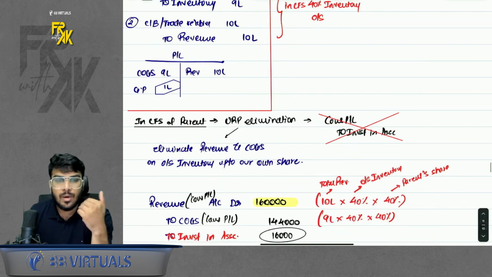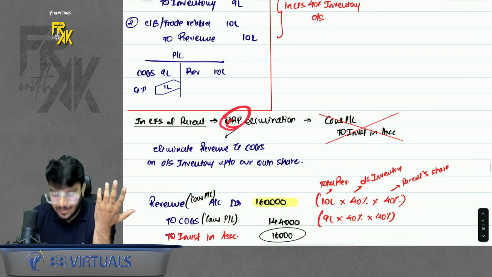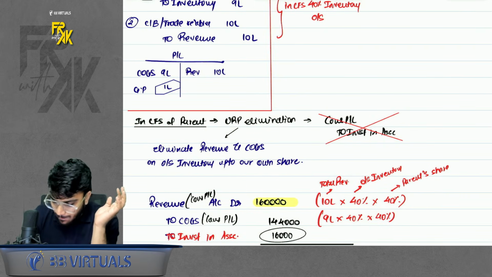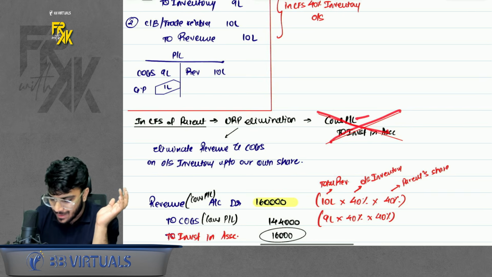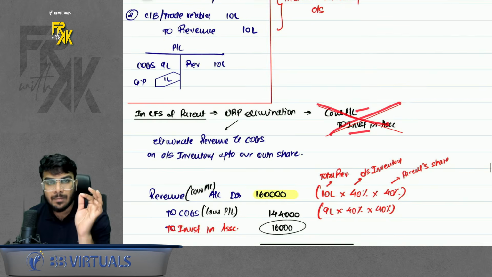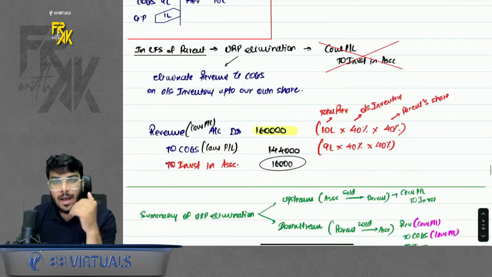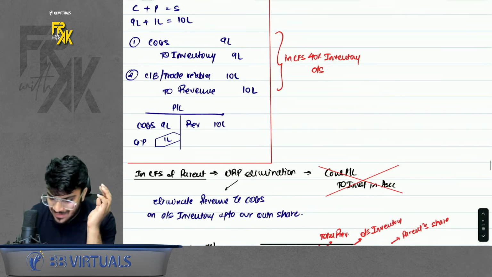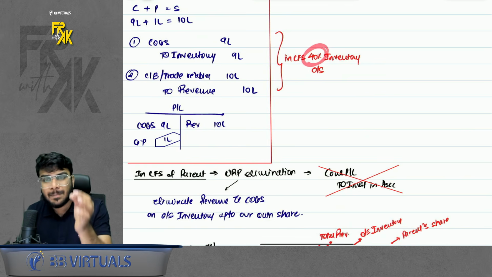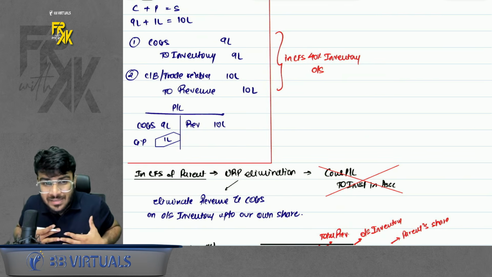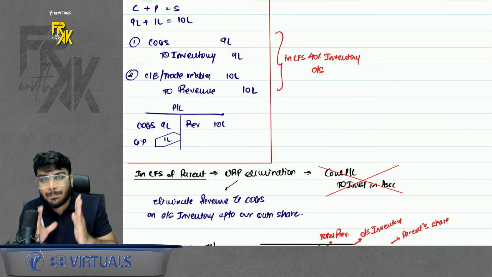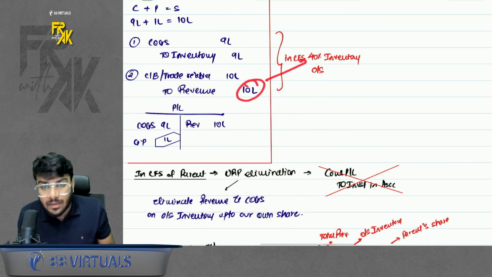So now when you are eliminating the URP in this case, you will not pass the entry directly. You will not pass conso PNL to investment. No, you will eliminate the revenue and you will eliminate the COGS. How much will I eliminate? So how much is the outstanding inventory? 40% is the outstanding inventory. I am not saying this, the question has mentioned this. 40% out of this 10 lakhs is the outstanding inventory.